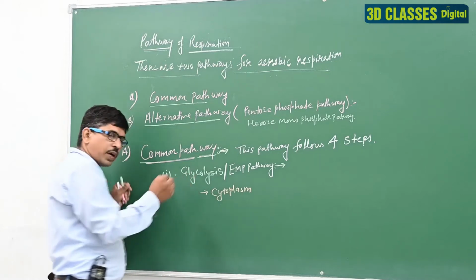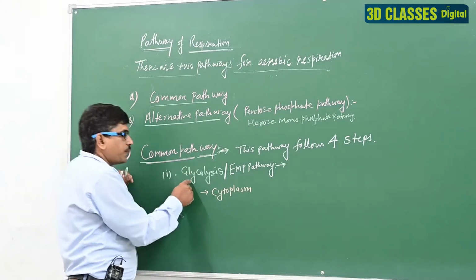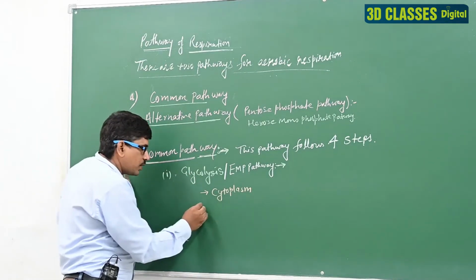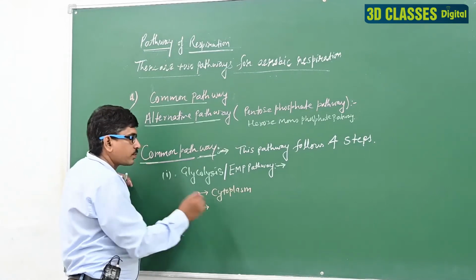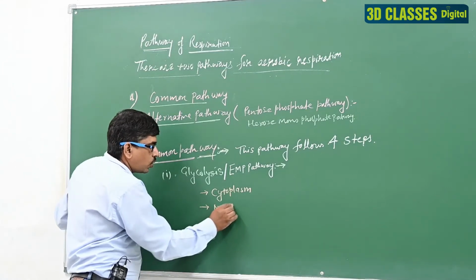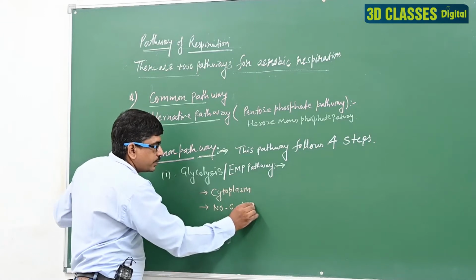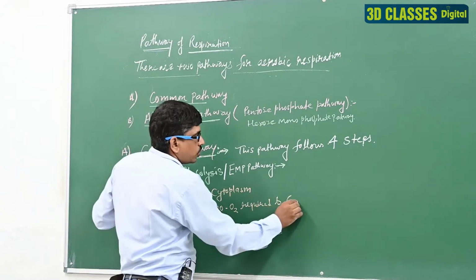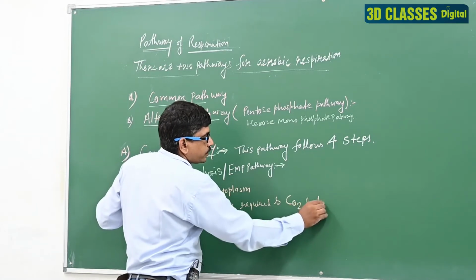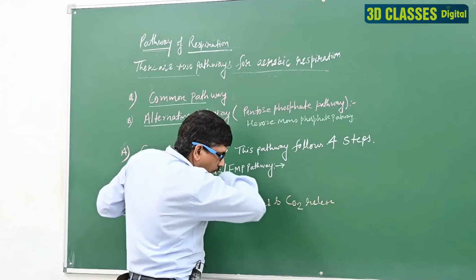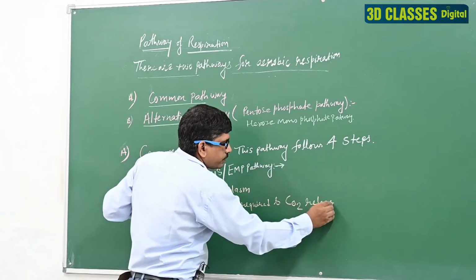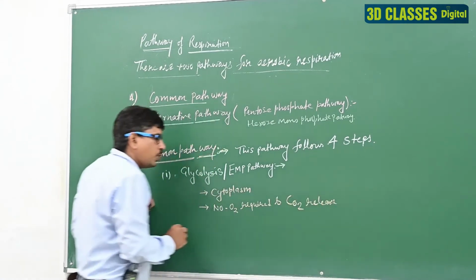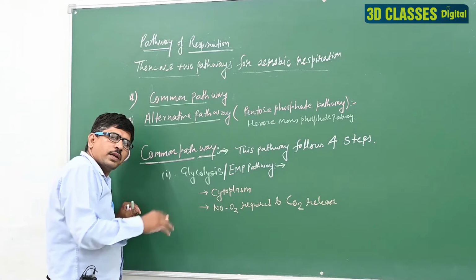The important point for glycolysis: this process occurs in the cytoplasm. No O2 is required and no CO2 is released.